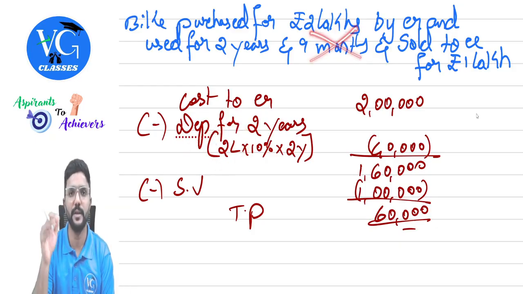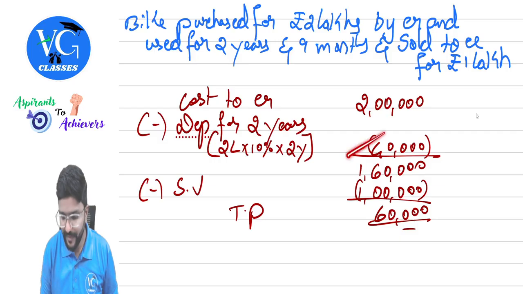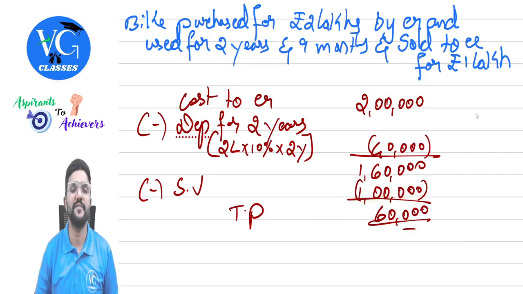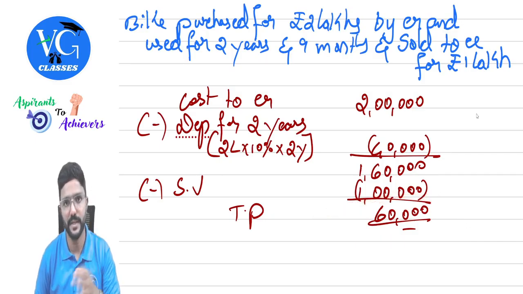Sir, what about 9 months? Ignore the part of the year. So we will get 40,000. So WDV of the asset at the time of sale is 1,60,000. From that, reduce the sale value of 1 lakh. The remaining is a positive figure, 60,000, which is taxable as perquisite in the hands of the employee, guys.